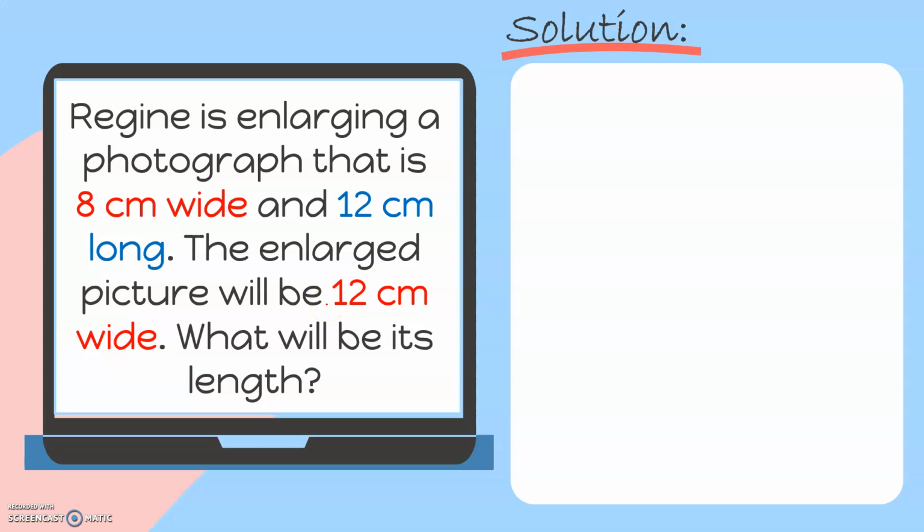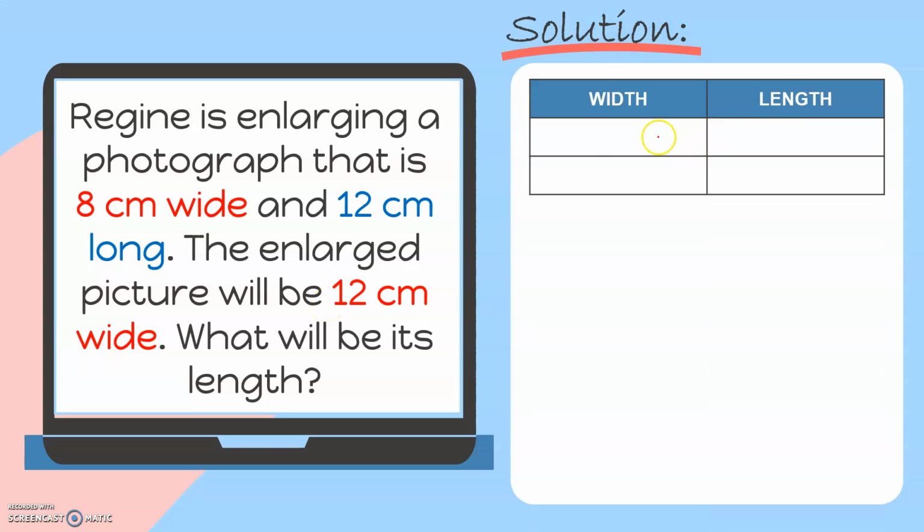Okay, so if you will enlarge a picture, which is originally 8 centimeters wide and 12 centimeters long, and the width will be increased to 12 centimeters, what do you think will happen to the length of the picture? Will the length of the picture decrease or will it also increase? That's right. If you will enlarge a photograph, if the width increases, then the length should also increase because you will enlarge it. Therefore, it is an example of direct proportion.